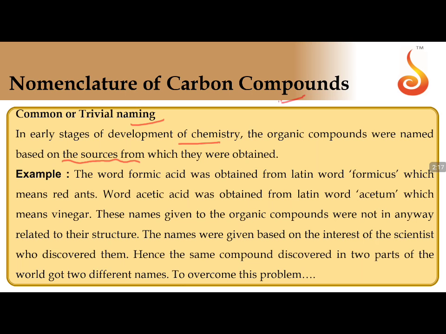We'll see some of the examples. The formula of formic acid is HCOOH. The word formic was taken from the Latin word formicus. Formicus is the chemical that is present in red ants, the chemical which is extracted from red ants. So formicus means red ants, and this is what gave the name for formic acid. The source of formic acid is red ants, the Latin word formicus.